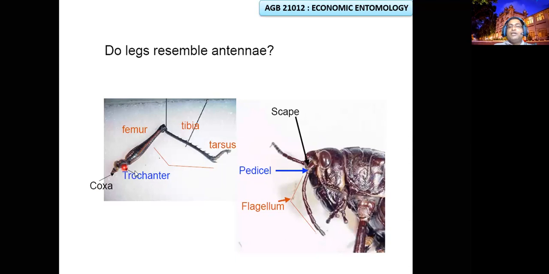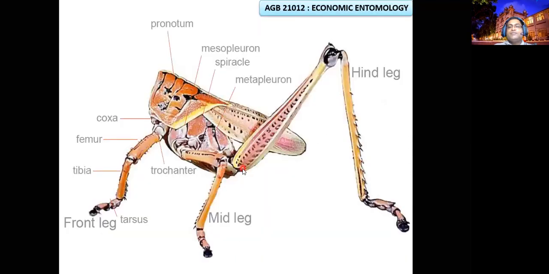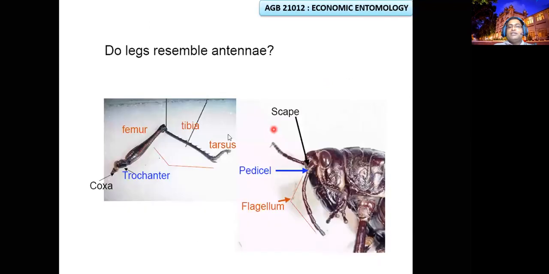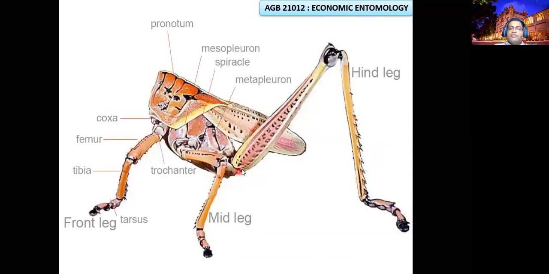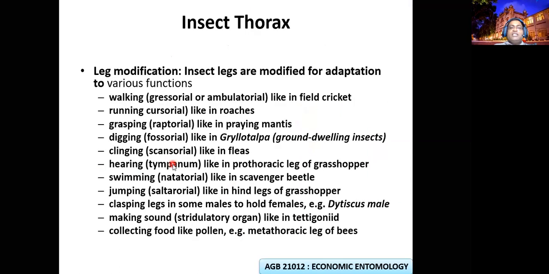For example, if you are taking grasshoppers, jumping legs, the hind leg is a very strong jumping leg. This femur is very big, very strong for jumping, right? Coxa, trochanter, femur. This is a femur. Trochanter is smaller. The femur in grasshoppers is very big. Trochanter is very small, you cannot differentiate. This is femur. This one is the region we call a tibia.